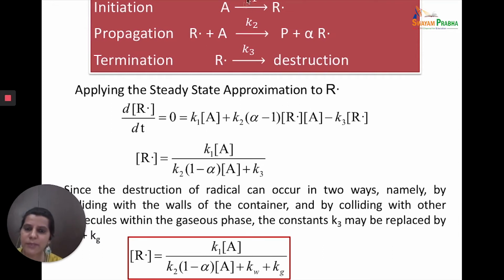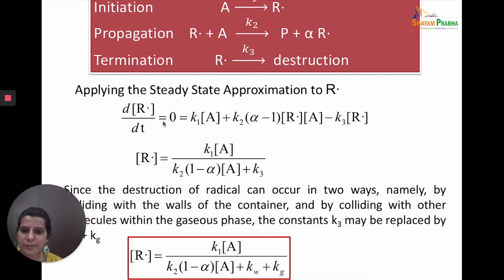And how will we write it? In the first step it is being produced, so K1[A]. In the second step, the net R molecules are alpha minus 1, so K2(alpha minus 1)[R][A]. And in the third step it is being consumed, so minus K3[R].